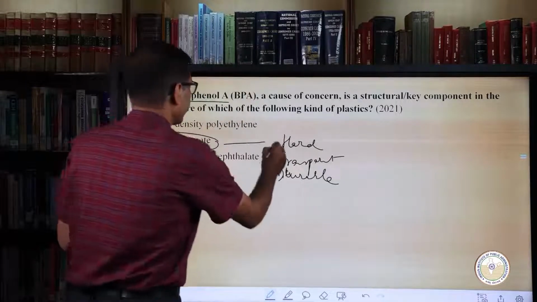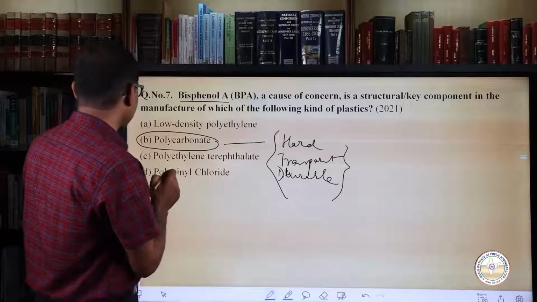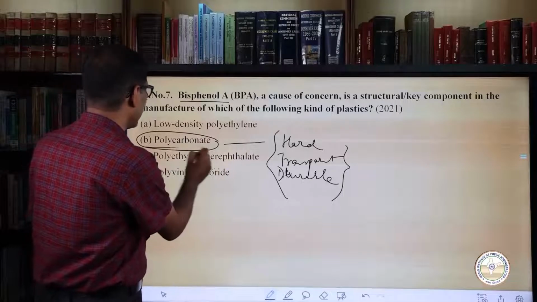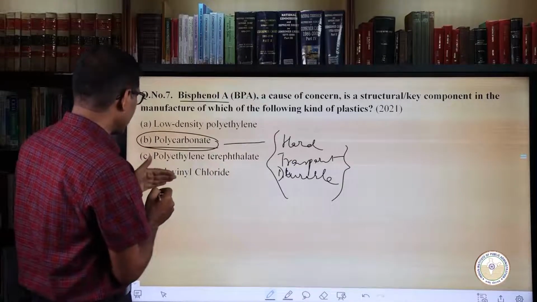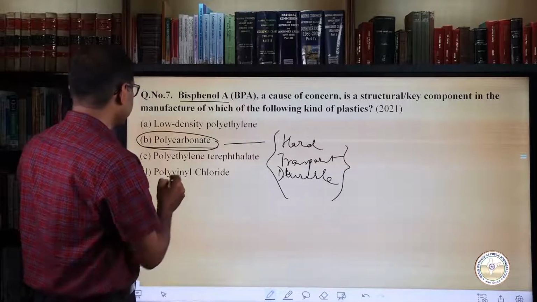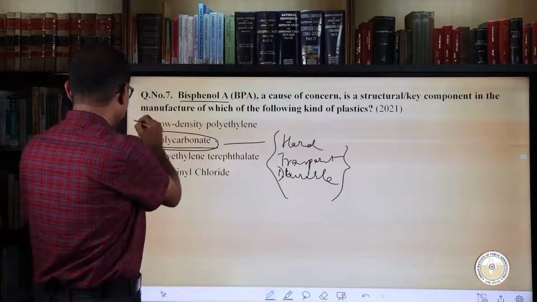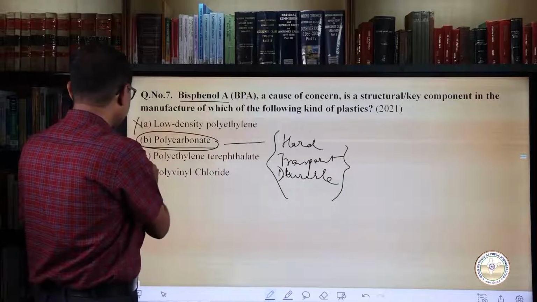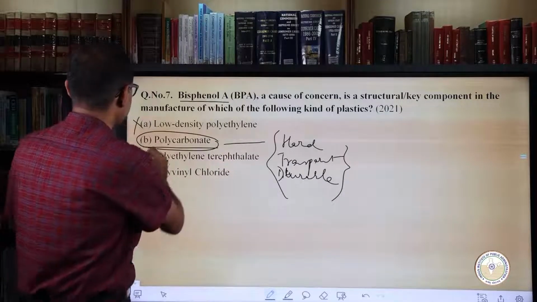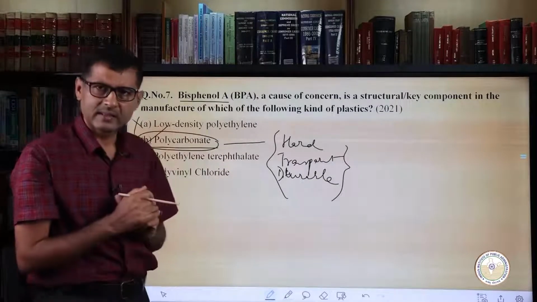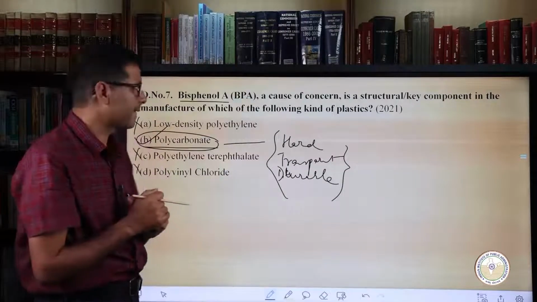So you see, this is a factual question and therefore the right answer is polycarbonate. Other options get eliminated because they have nothing to do with this, options A, C and D. So the right answer is polycarbonate. Let's move on to the next question.